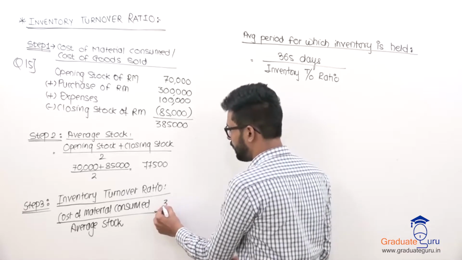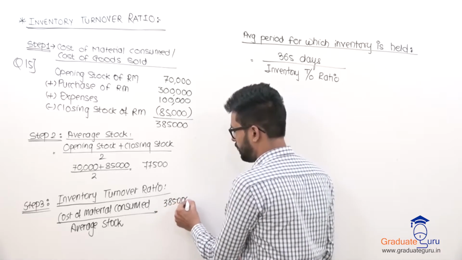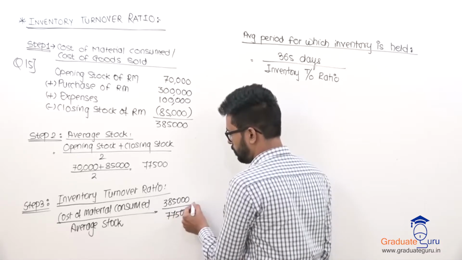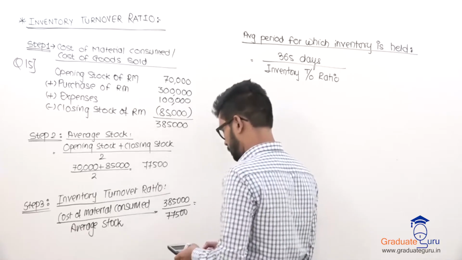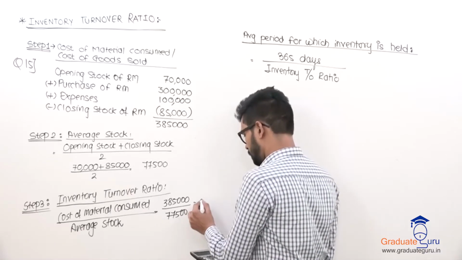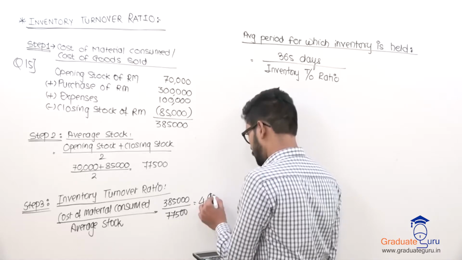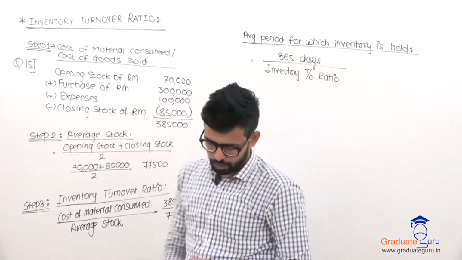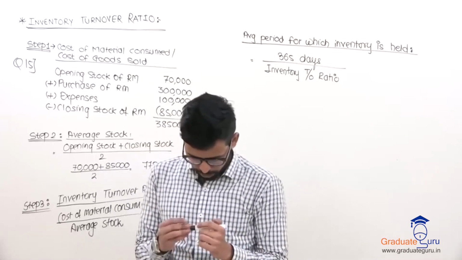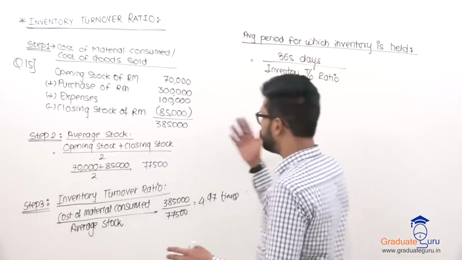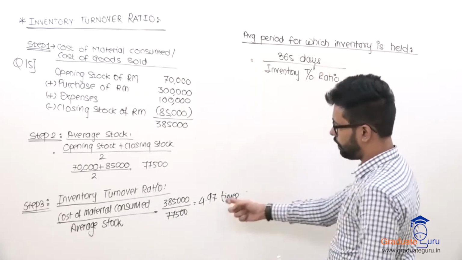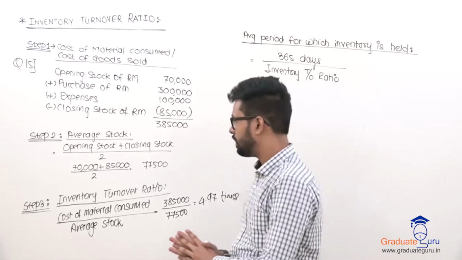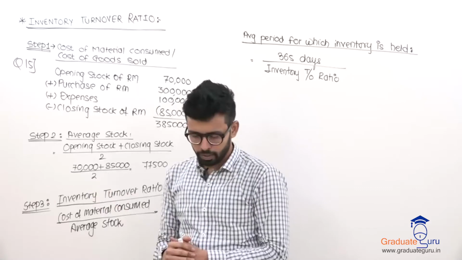Now I need to calculate my inventory turnover ratio. So I will say 3,85,000 divided by 77,500, which is 4.97 times inventory will move approximately. That's it. Nothing is asked. बस उतना ही रेशियो पूछा था. एवरेज पीरियड अगर पूछा होता कितने के लिए हेल्ड करेंगे तो 365 डिवाइड बाई ये 4.97 हो जाता, but it was not asked, so that's it. So again we are done with our question number 15.